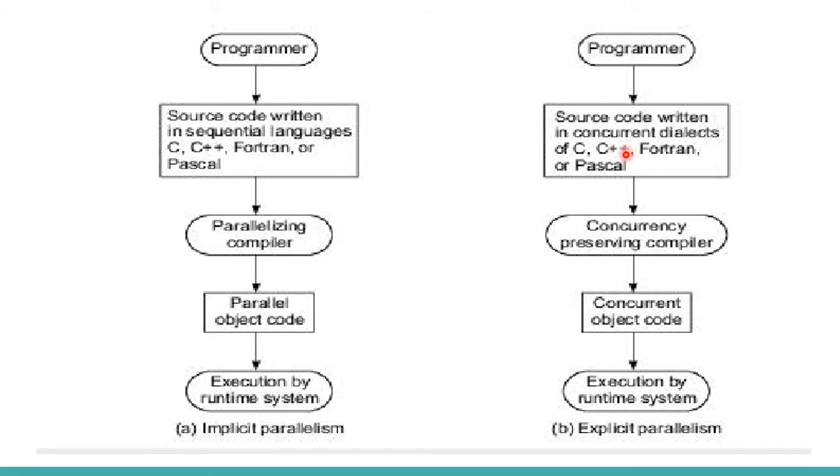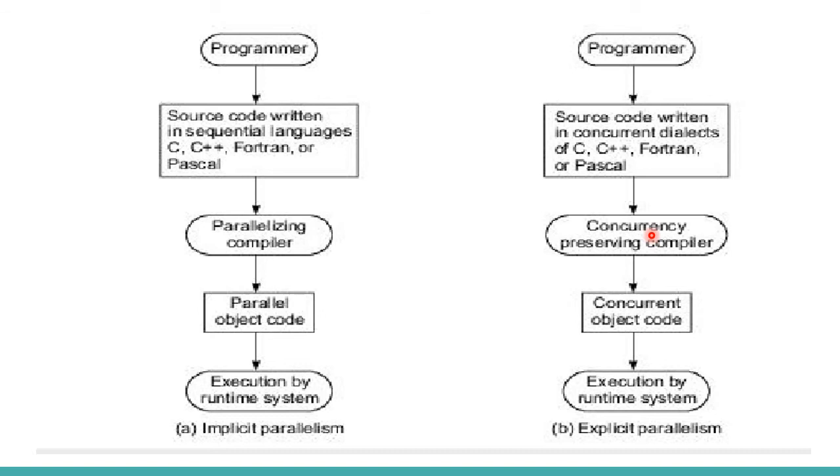And in the case of explicit parallelism, you can see here the source code is actually a concurrent dialect of C, C++, Fortran or Pascal. Concurrent dialects means that at the same time, one or two instructions can execute in parallel. That type of source code is given to the compiler. So the compiler is not doing any type of parallelism here.